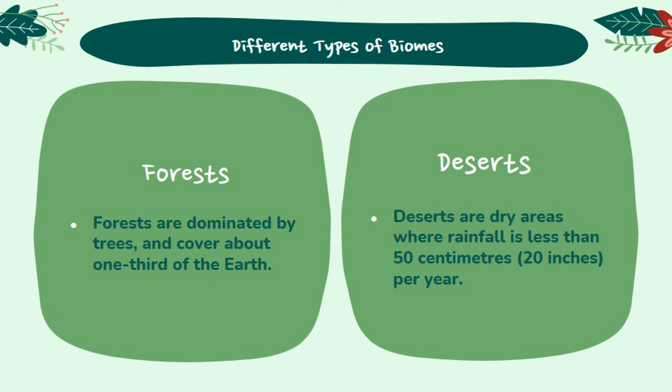Deserts are dry areas where rainfall is less than 50 centimeters or 20 inches per year. They cover around 20% of Earth's surface. Deserts can be either cold or hot, although most of them are found in subtropical areas. Because of their extreme conditions, there is not as much biodiversity found in deserts as in other biomes.